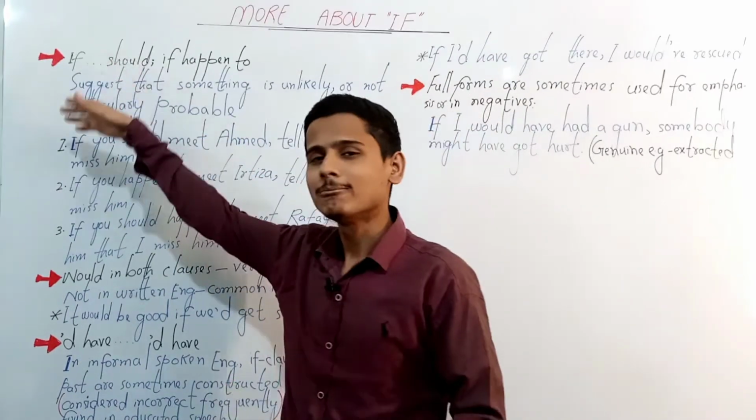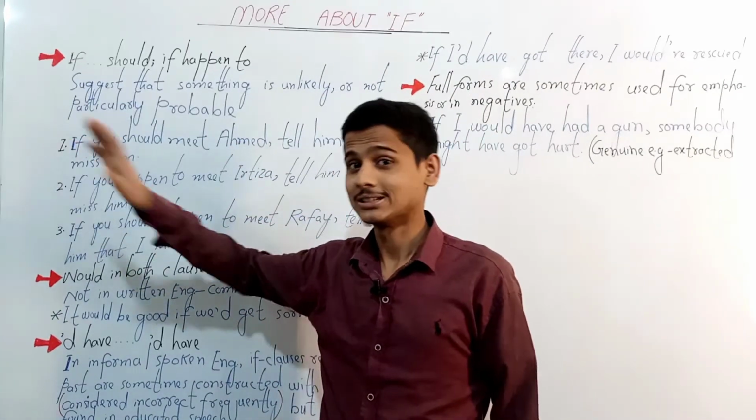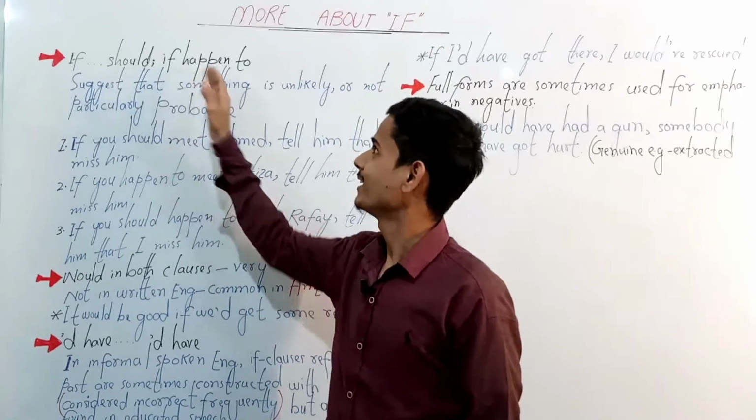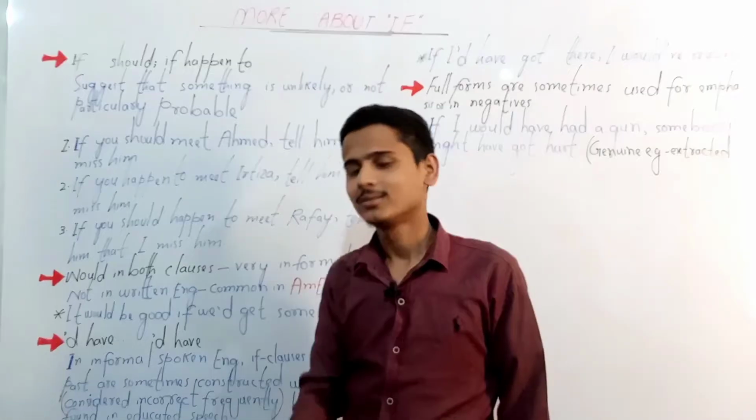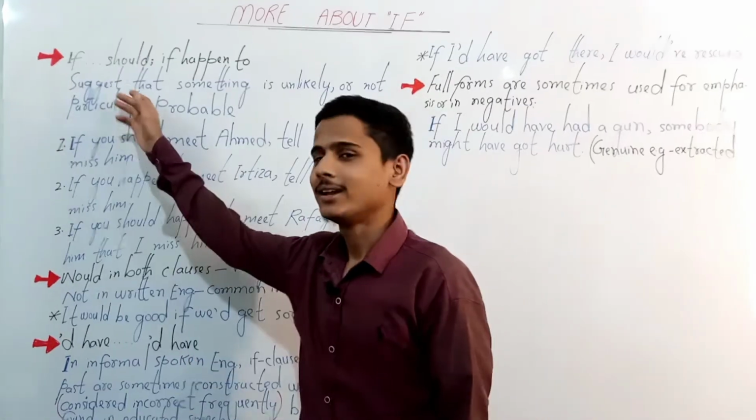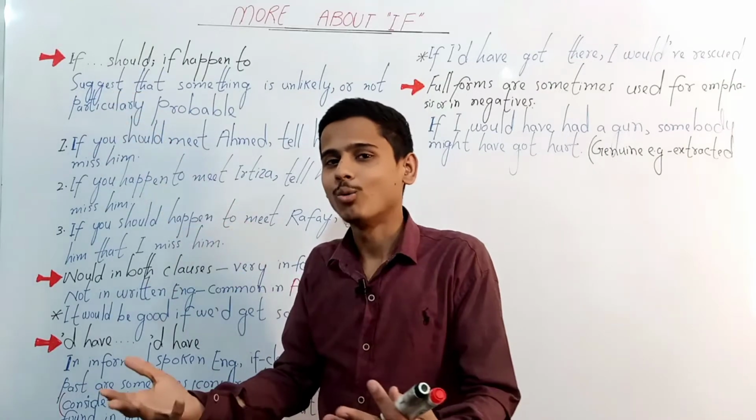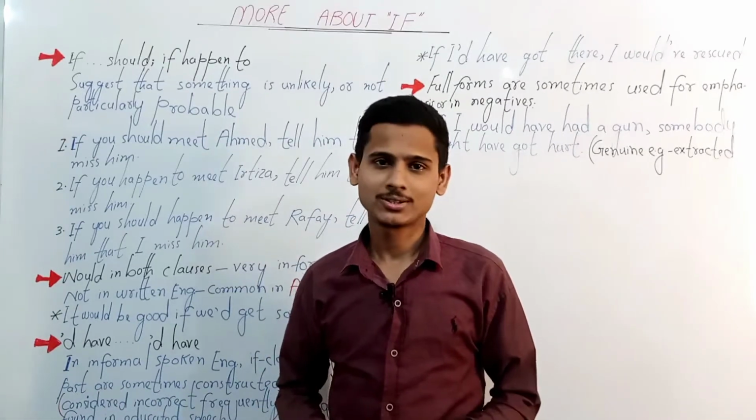Should can be used in the if clause as well, and so can happen to. Why and how can we use it?